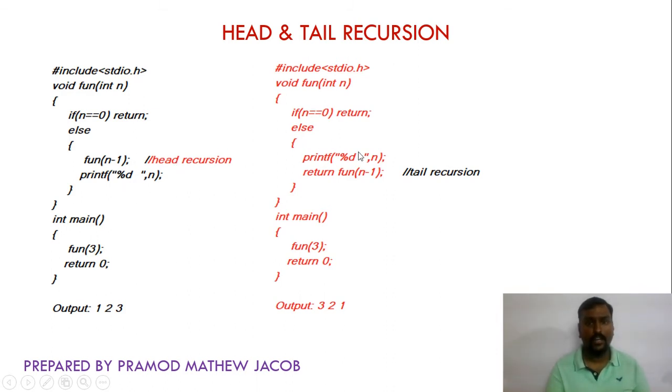In the same program in case of tail recursion, the statements are written at the top and at the end of the code block we are calling the recursive method. You have already seen the output will be 1, 2, 3 in case of head recursion, and the same program output will be 3, 2, 1 in case of tail recursion. Let's understand how this difference happened.